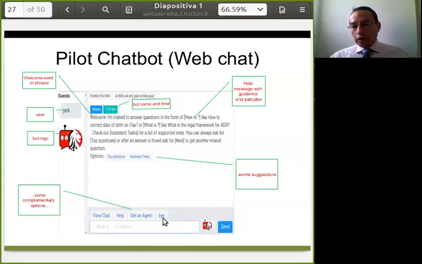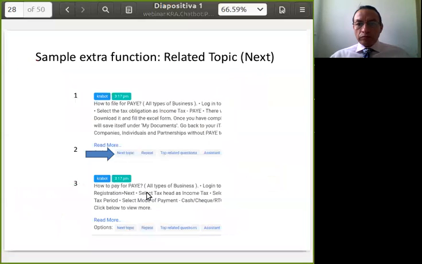In this case, we added an option to say bye or goodbye or close here. And when he clicks this, the system will tell him we're going to close the conversation and ask for a rating, how was the service. Here's an example of one of these extra functions like related topics.